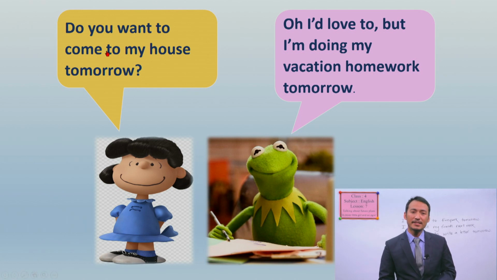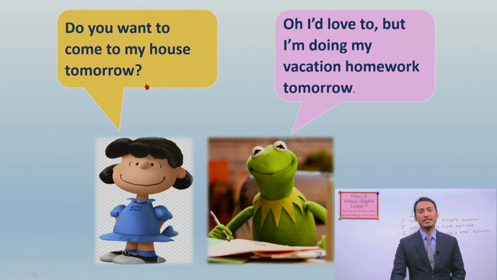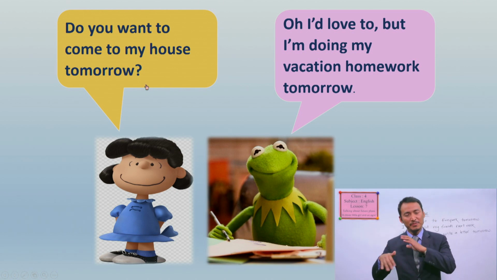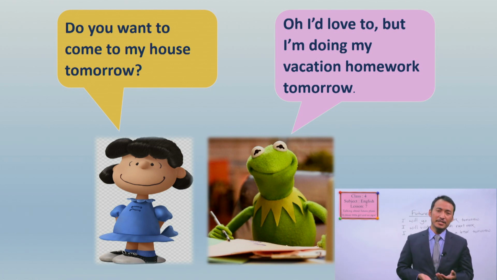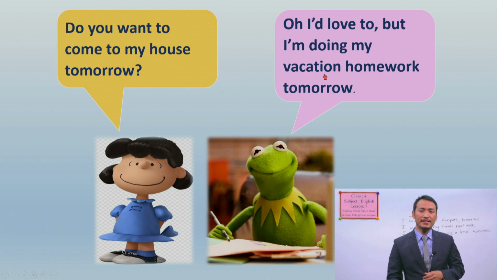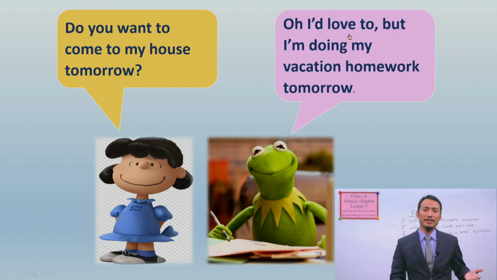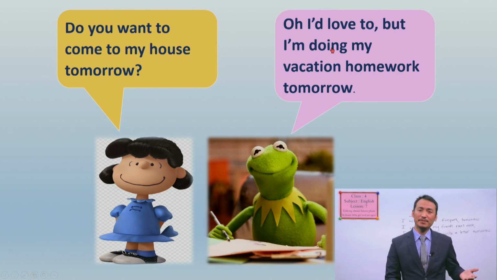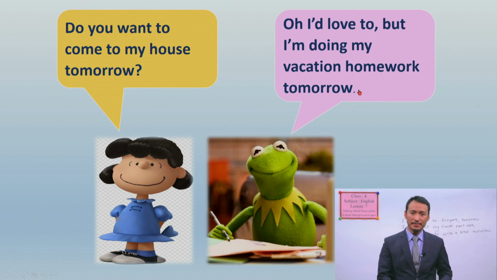You can ask, once again, in a different way, like, do you want to come to my house tomorrow? This is another way of asking about someone's activity or plans for tomorrow or the next day. And you can answer like this. You can say no like this, like I'd love to. This is saying no. I'd like to means he wanted to, but he's busy doing homework.